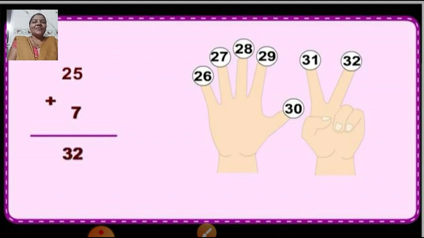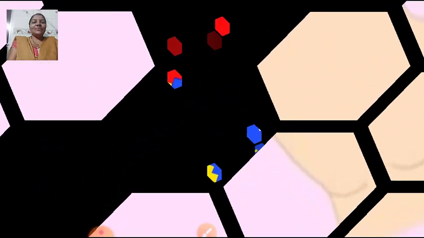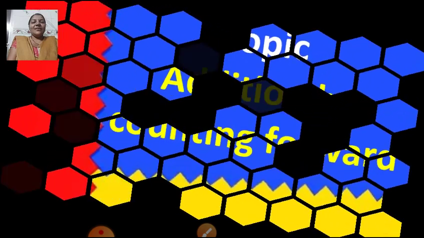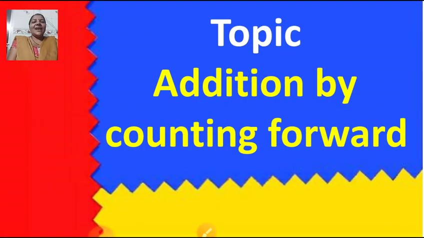So here we have counted the numbers by using your fingers. You are going to do the addition by counting forward. Okay children? So our today's topic is addition by counting forward.